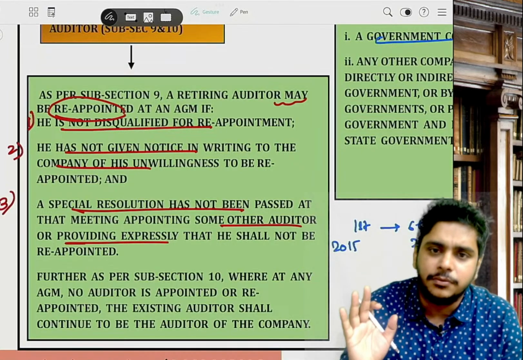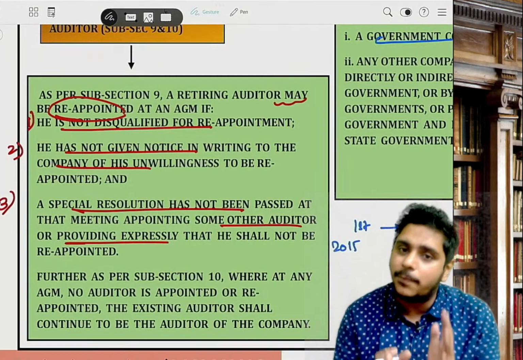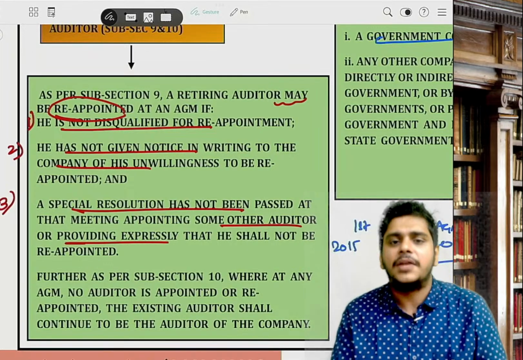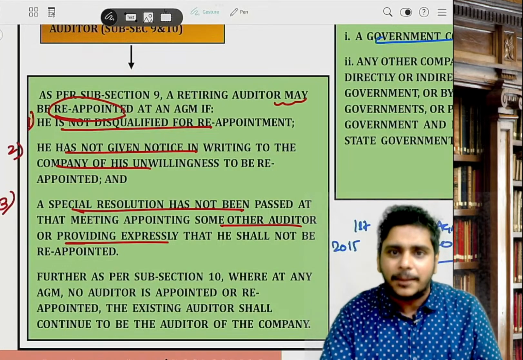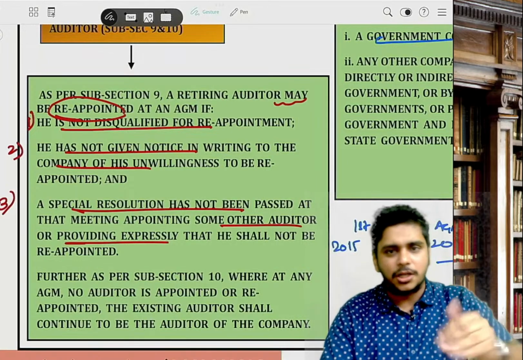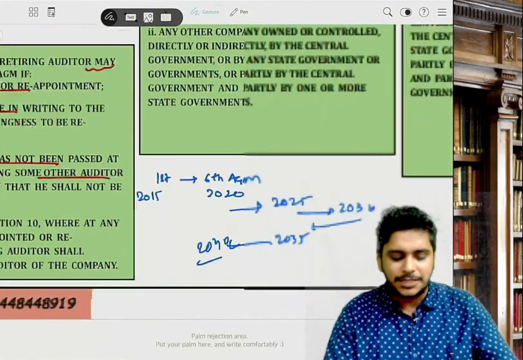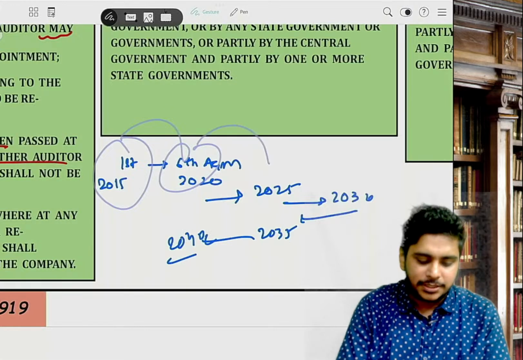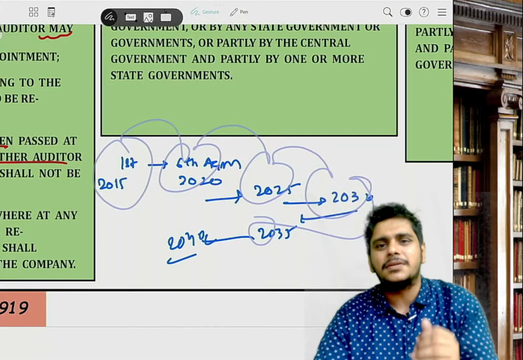Exception, rotation. In rotation, the auditor has to go, right? He is disqualified. But imagine, I am a small private company having a paid up capital of like 1 lakh rupee. Then rotation is not applicable to me. Boss, if rotation is not applicable, then what will happen? Sir, my auditor will work for 5 years, then chill, then come back, right? Retire, reappoint, till when? Sir, till the last breath of the auditor. So he will be appointed 2015 till 20, 20 say 25, 25 say 30, 30 say 35, 35 say 40, and so on. Because rotation is not applicable.